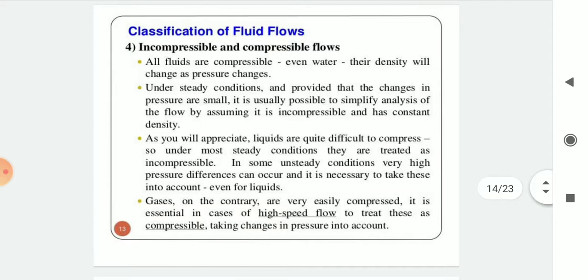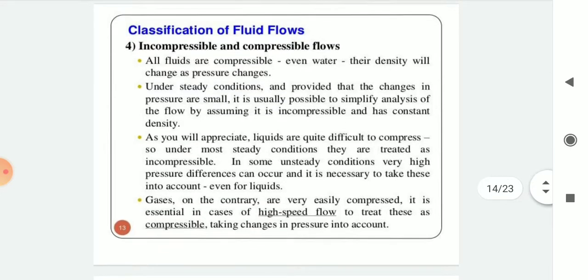Then next, fourth, compressible and incompressible flows. The flow in which the density is not constant is called compressible flow. For example, problems involving flight of rockets and aircraft, flow of air in turbo machines and compressor blades, and flow of gases through openings like nozzles. That is, rho is not equal to constant.